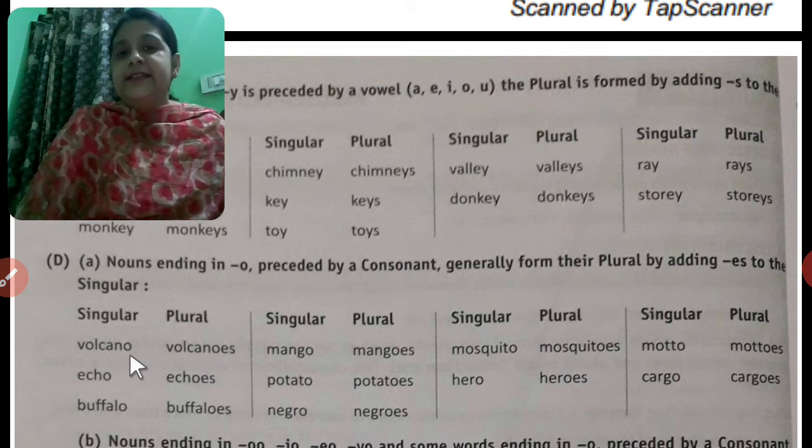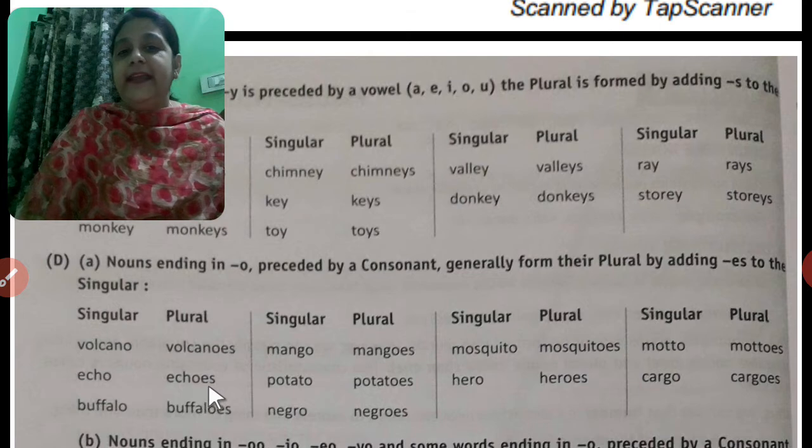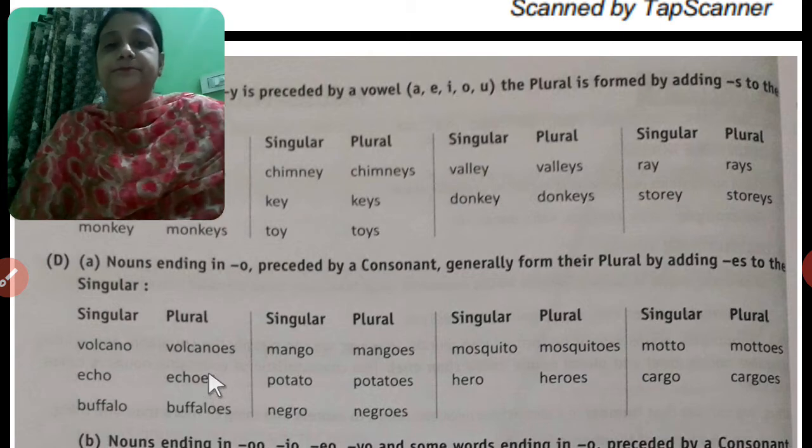Here in volcano, O is written at the last and before O there is N, so we have formed its plural by adding ES. Echo: O is at the last and before O there is H, and we have formed the plural by adding ES. Okay.